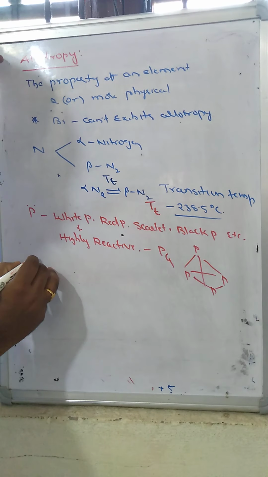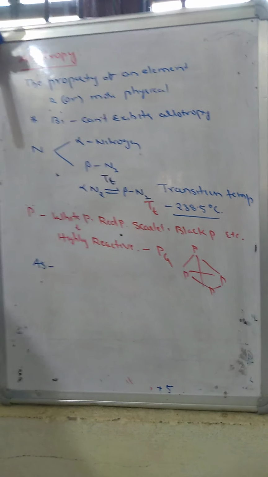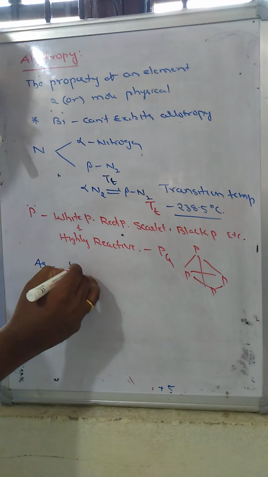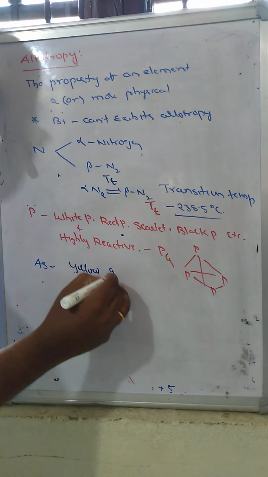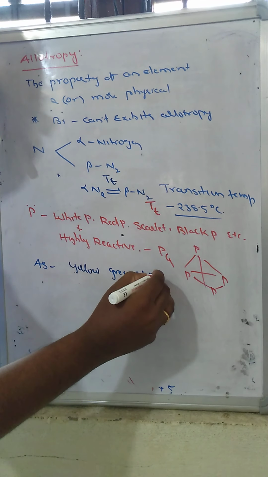Now arsenic also exhibits various forms, that is a yellow form, grey form and black form.